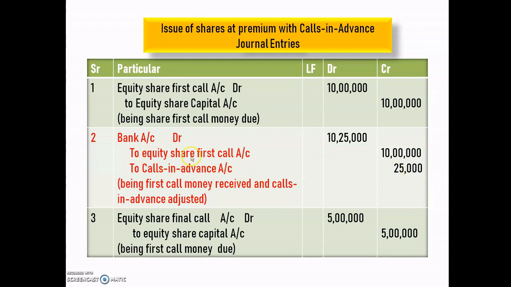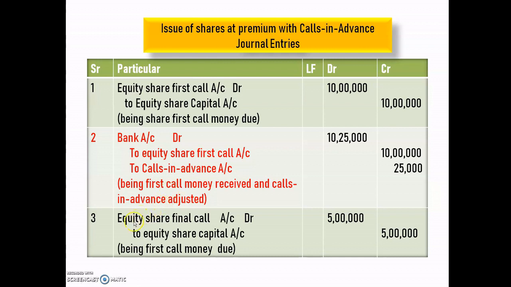So the first one, equity share first call account, is 10 lakh. Second one, calls in advance, is 25,000. And after adding this, we get the bank account balance on the debit side, that is 10 lakh 25,000. So see the narration: being first call money received and calls in advance adjusted.